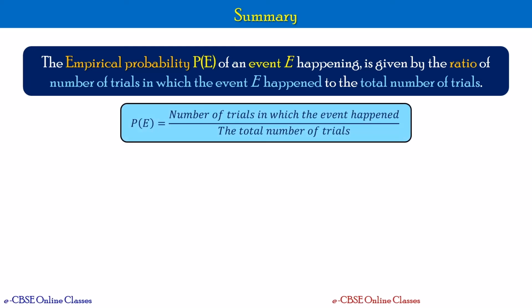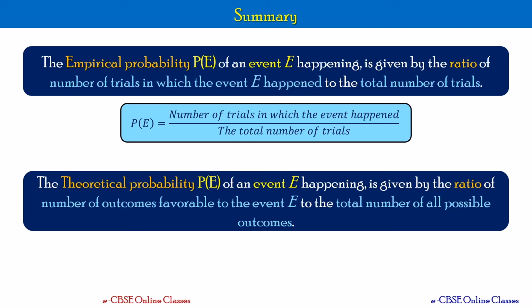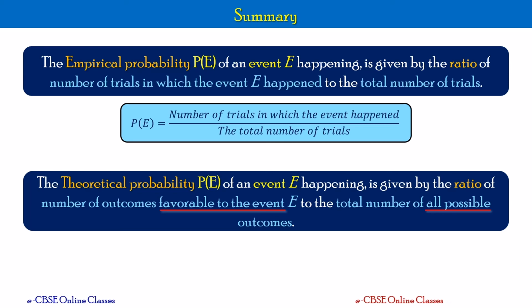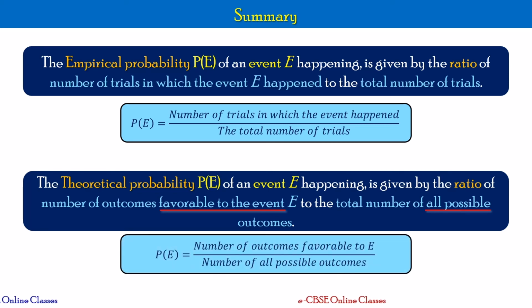Similarly, for the theoretical probability, the definition is the ratio of number of outcomes favorable to the event E to the total number of all possible outcomes. So the keywords are favorable events and all possible events. P of E is equal to number of outcomes favorable to E divided by number of all possible outcomes.